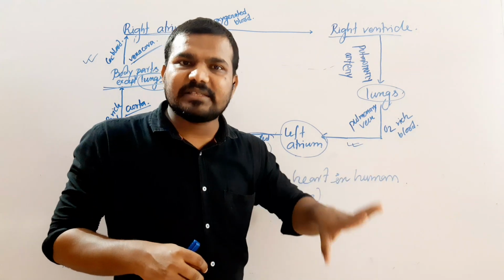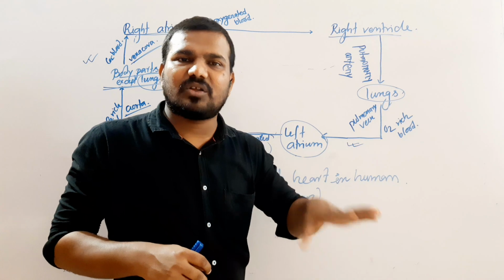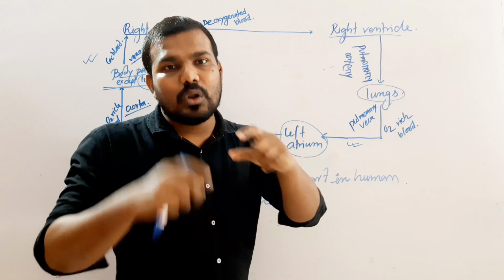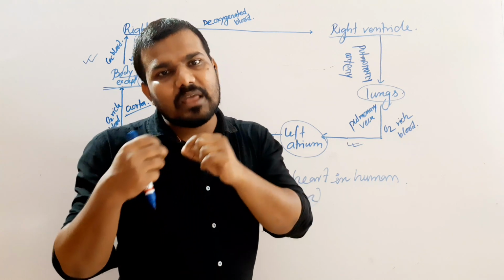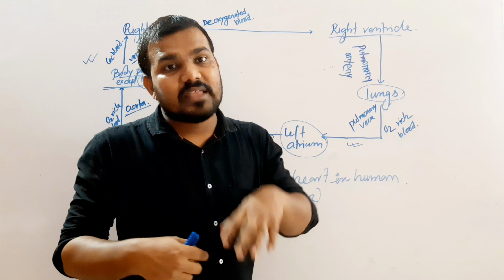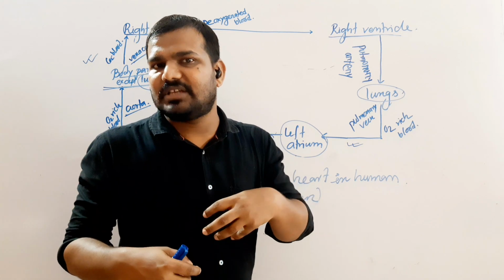But in animals like the dog, cat or human beings, our blood is closed, always present within the blood capillaries, veins, arteries and the heart. That's why we have closed circulation.